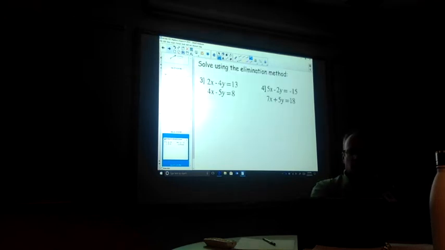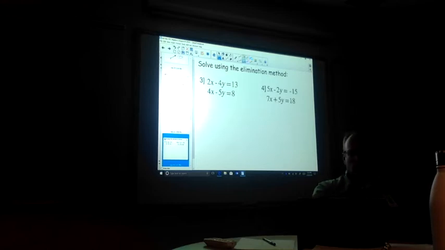Let's look at this. They want us to use the elimination method. So we take a look at this first set of problems. You're looking at it and going, well, I have a 2x and a positive 4x, so they're both positive. I have a negative 4y and a negative 5y. So if I add these together right now, I'd wind up with 6x minus 9y equals 21. That didn't help at all.